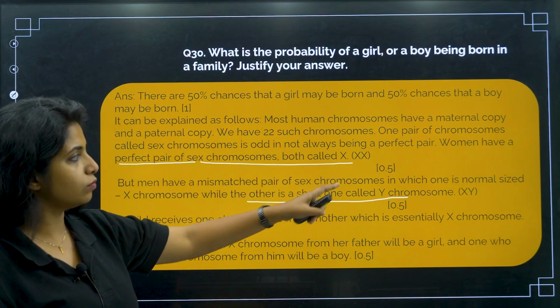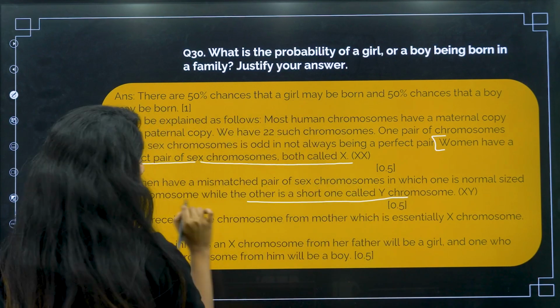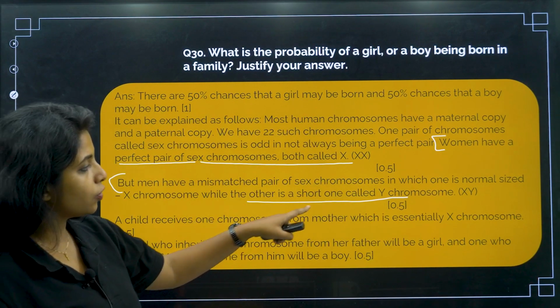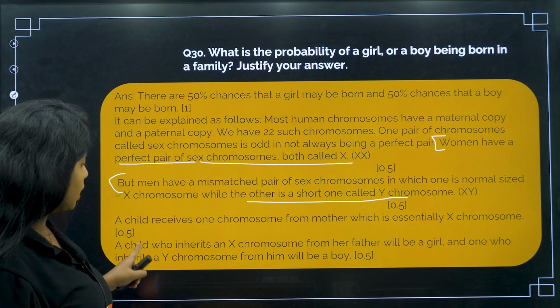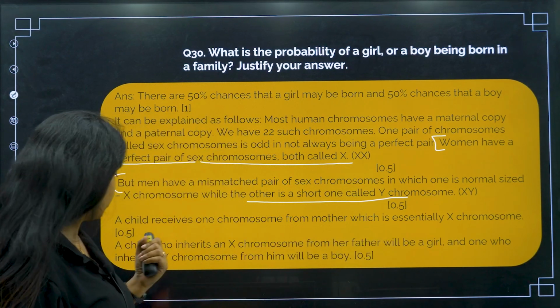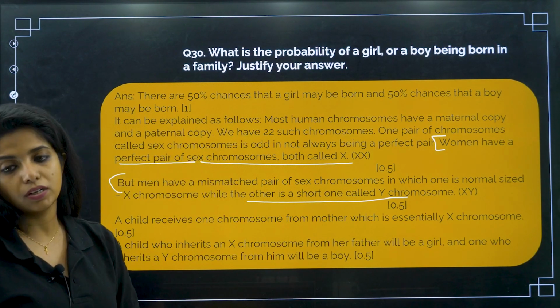So it is XY chromosome. For this statement you get half marks. For this statement again you get another half marks. Now a child received 1 chromosome from mother, which is essentially X chromosome, gives you 0.5 marks. Now a child who inherits X chromosome from her father will be a girl, and the one who inherits Y from him will be a boy, that is 0.5.